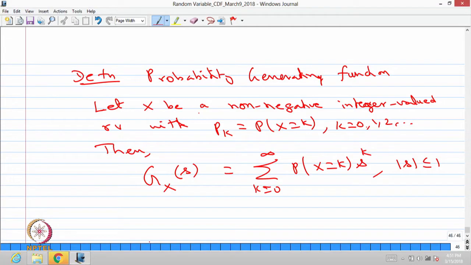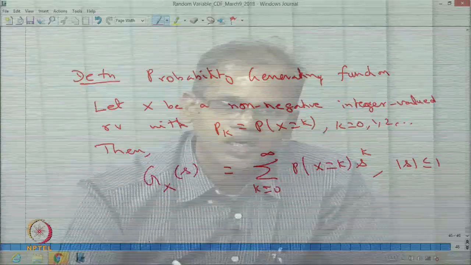Since the right hand side is a series, this series converges within the interval mod s less than or equal to 1. We are not bothering about whether this series converges or not outside this interval. What we are saying is within the interval s lies between minus 1 to 1, the right hand side series converges and gives the function of s, that is called the probability generating function of the random variable x, where x is a non-negative integer valued random variable.